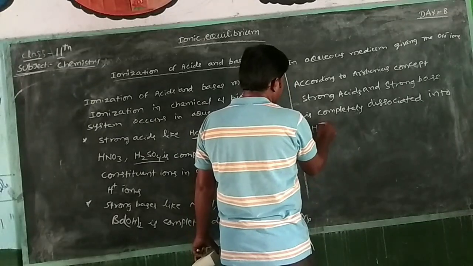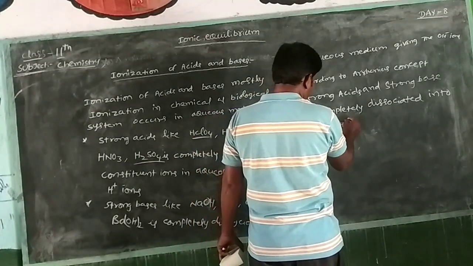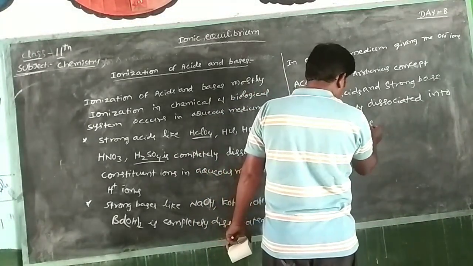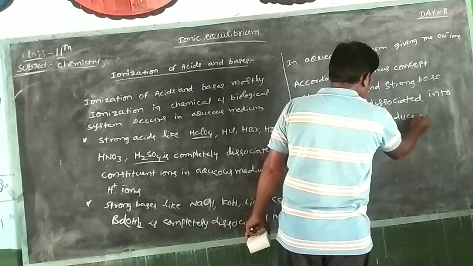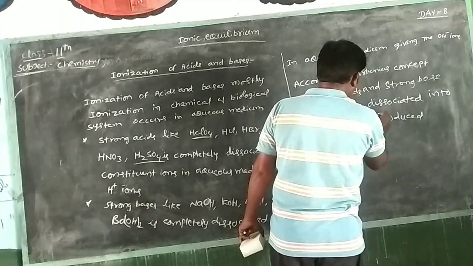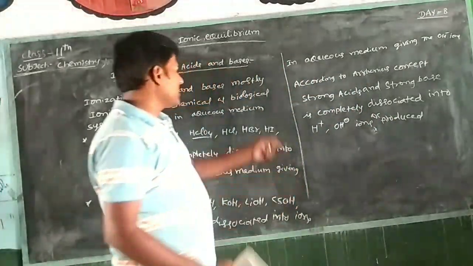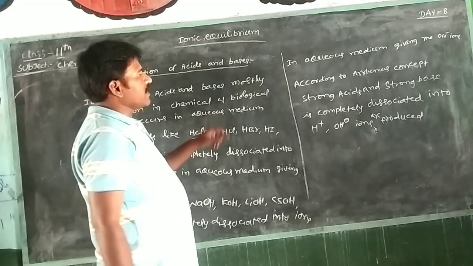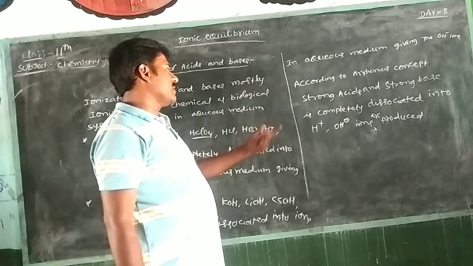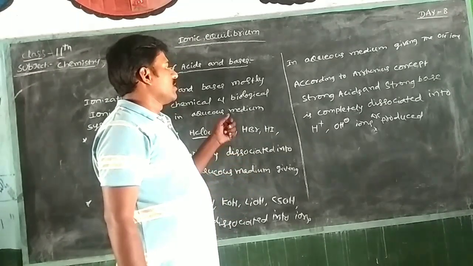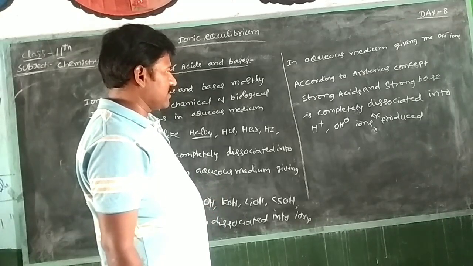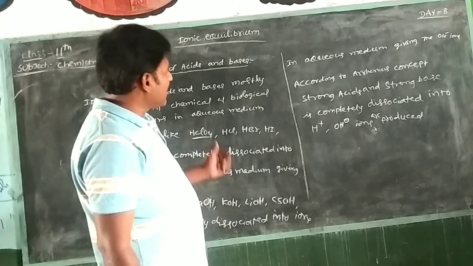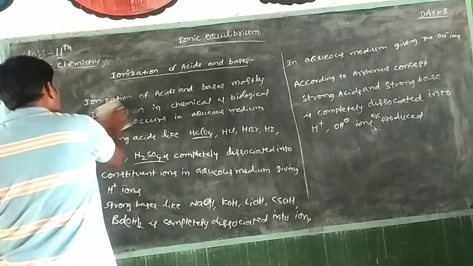That means H plus and OH minus ions are produced. Okay, according to the Arrhenius concept, strong acids and strong bases completely dissociate, and H plus and OH minus ions are produced.